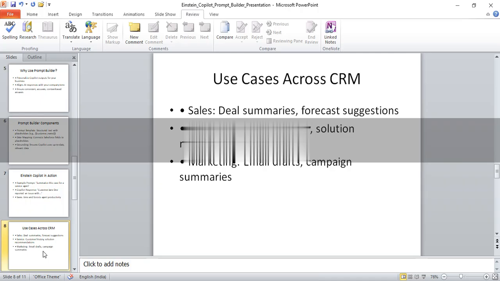That means both history and solution recommendations come into the picture when there are 2 or 3-way integrations, and it comes into the picture as a Copilot. Marketing, email drafts, and campaign summaries are in place only when the summarized versions are in the prompt. Prompt and Prompt Builder come into the picture only when the prompts are correct.